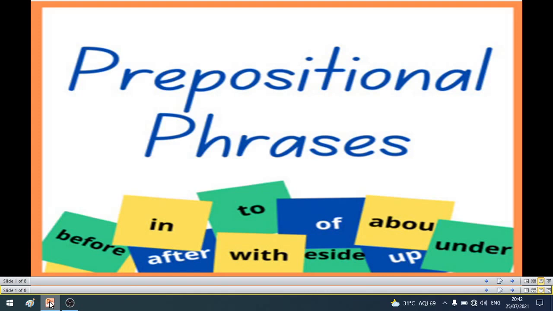So preposition is one of the parts of speech. There are 8 parts of speech in our English. One of them is preposition. You can see here in this slide before, in, to, from, with, these are all prepositions. So we are going to learn about prepositional phrases.